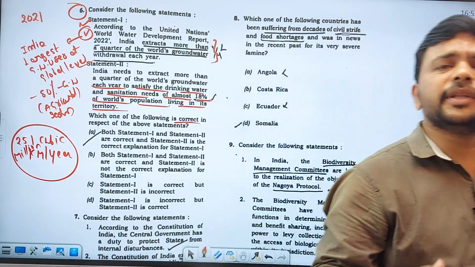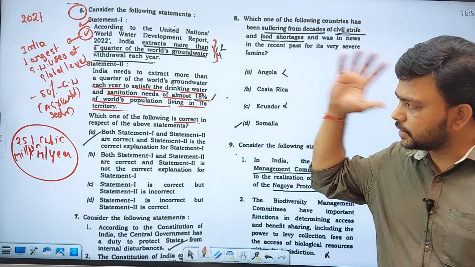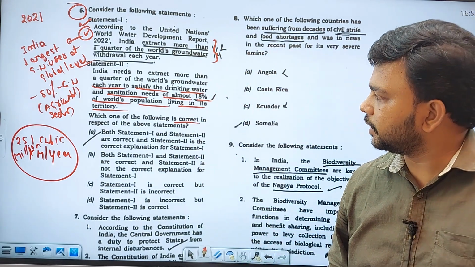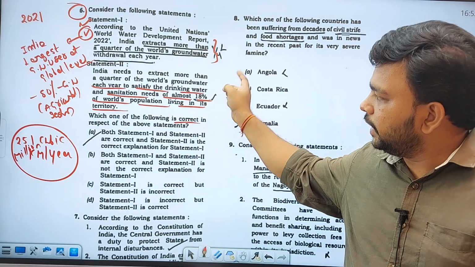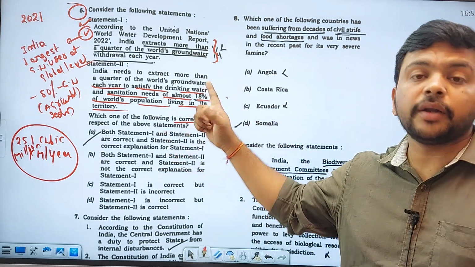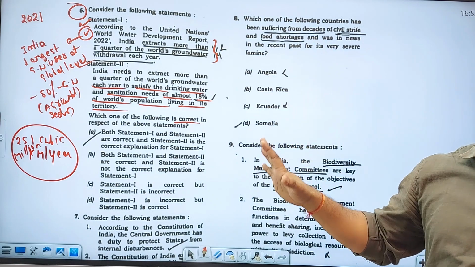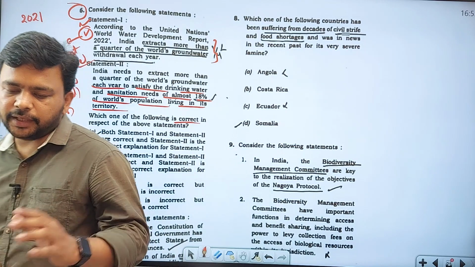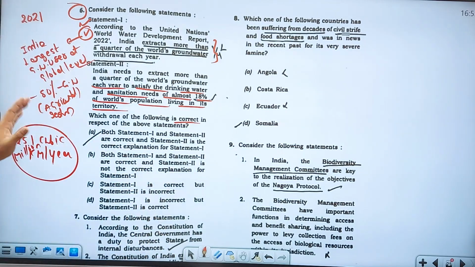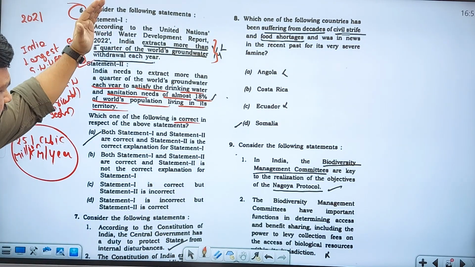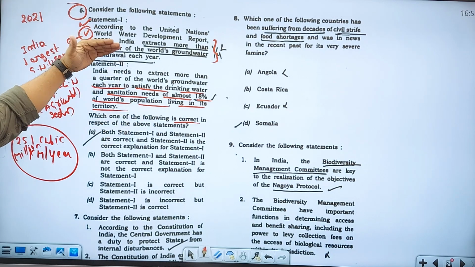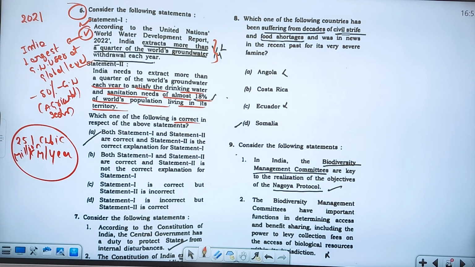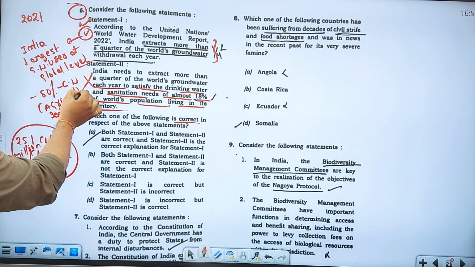Just using common sense, with the second fact that 80% of the groundwater goes to the agriculture sector, he has given the needs as drinking water and sanitation, not agriculture. Drinking water and sanitation does not reach the quarter level of yearly extraction; it is much less than that. Just a common sense based question, and this statement is wrong.